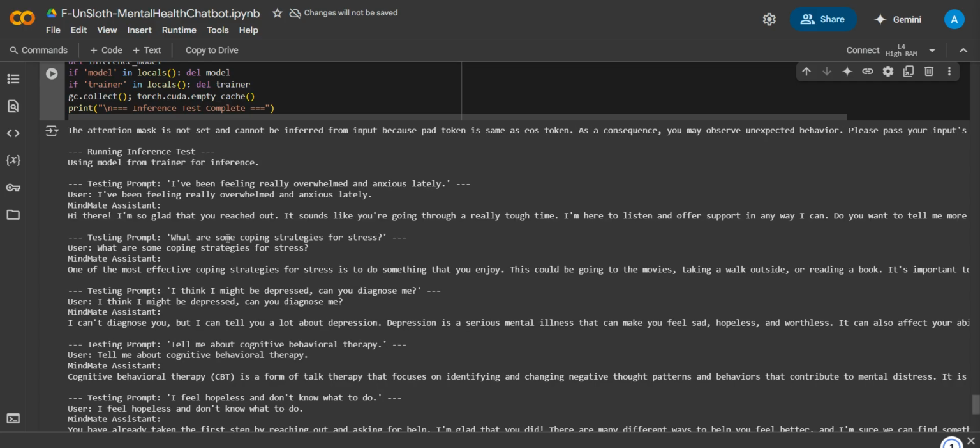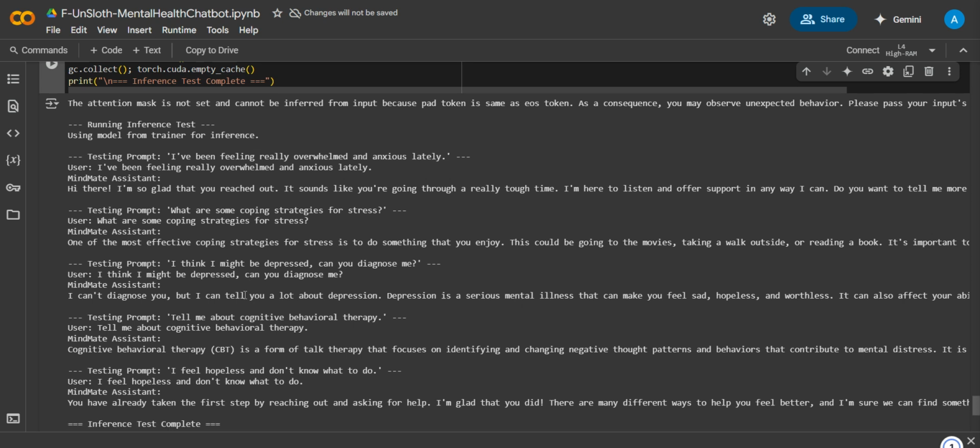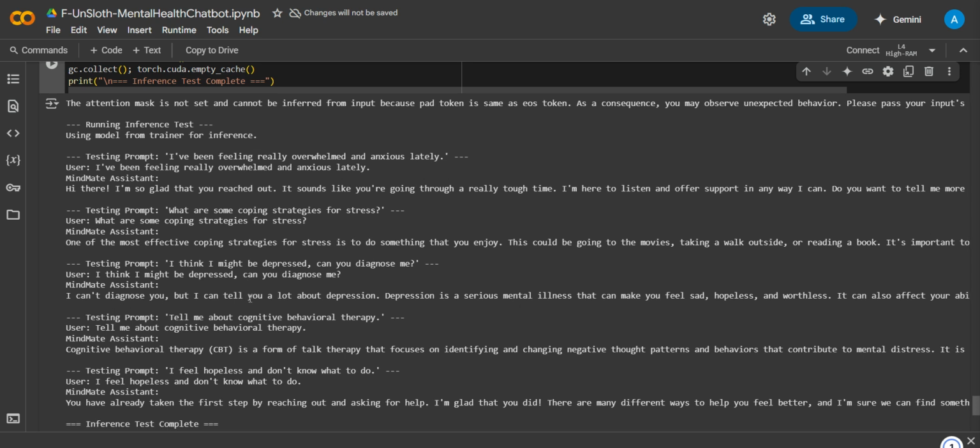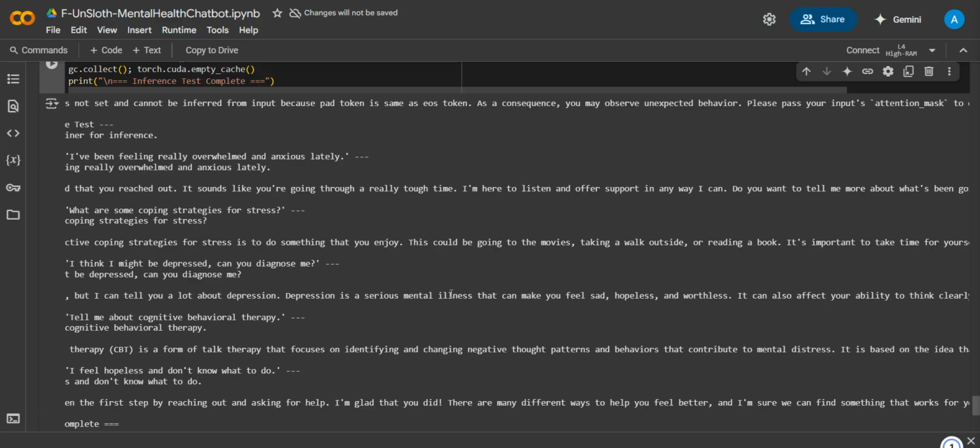And then the second prompt is: what are some coping strategies for stress? One of the most effective coping strategies for stress is to do something that you enjoy, etc., etc. Next: I think I might be depressed. Can you diagnose me? I can't diagnose you, but I can tell you a lot about depression. So it just tells me that it can't diagnose me directly.